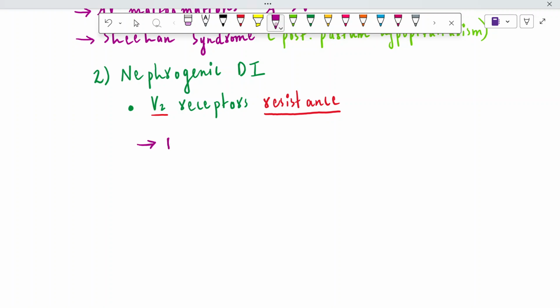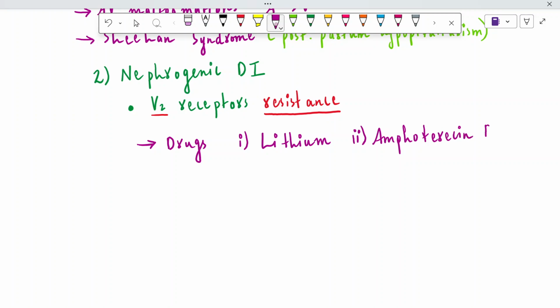They can be drug toxicity. There are two drugs indicated here. First is lithium. Lithium toxicity can lead to V2 receptor resistance, and the second is amphotericin B. Amphotericin B is not very important, but lithium is certainly important. Okay, there are two drugs which you need to mention in case of nephrogenic diabetes insipidus.